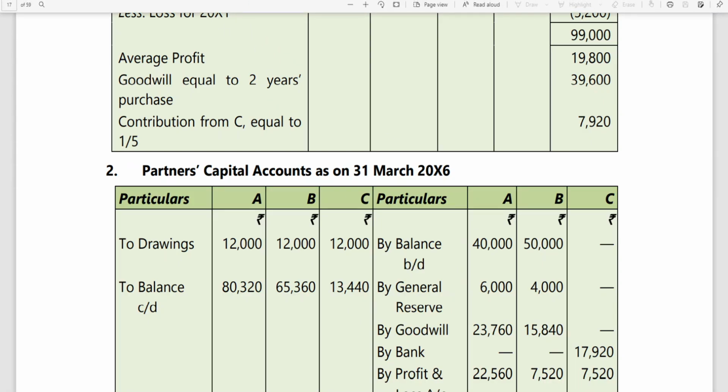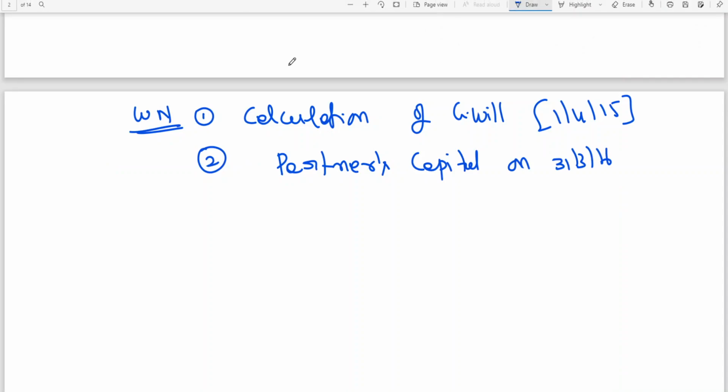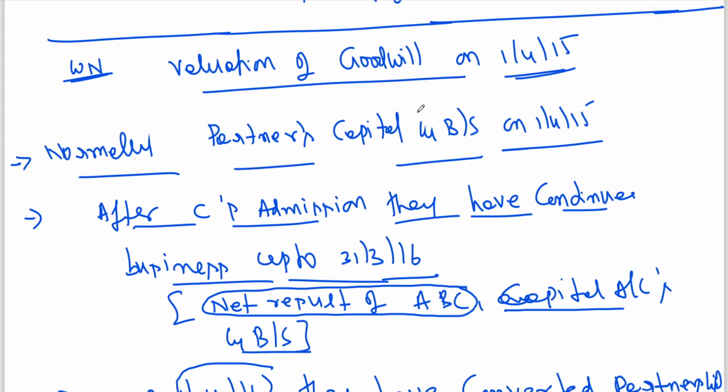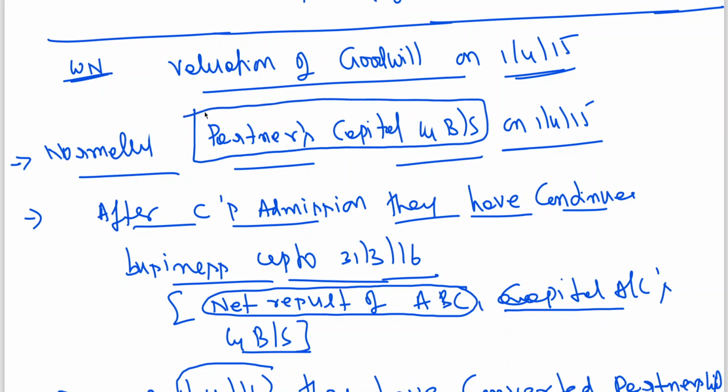Which one has he avoided? Not done. Normally in CA Foundation you have seen that when a partner has been admitted, we have to prepare partners' capital on the date of admission. So this has been curtailed.